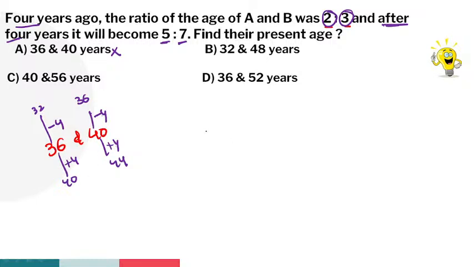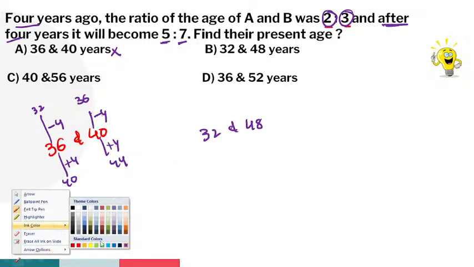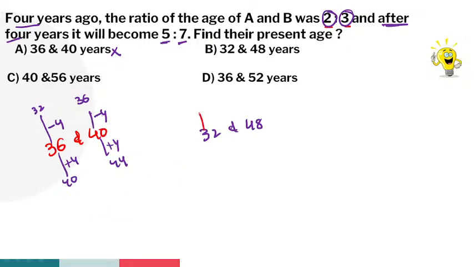And move on to the second option. So 32 and 48 years. Okay, look at the screen, guys. So 4 years ago, minus 4. So 48 minus 4 is how much, guys? 44. 44 is a multiple of 3? No, that's why option B is also the wrong option. And move on to the third option.